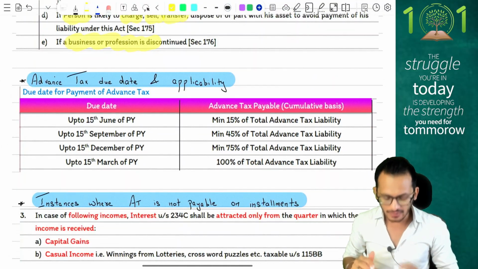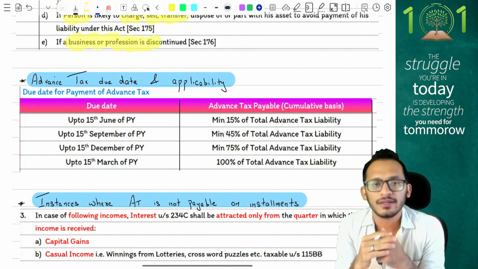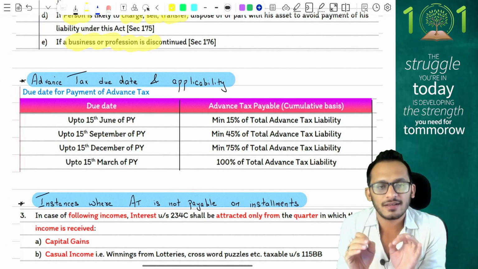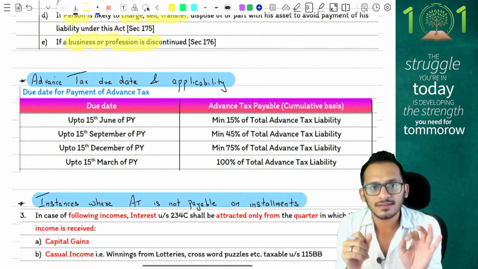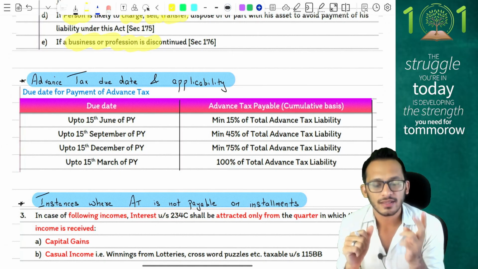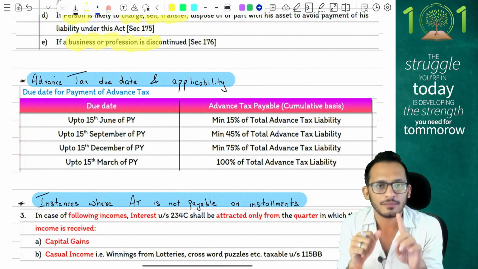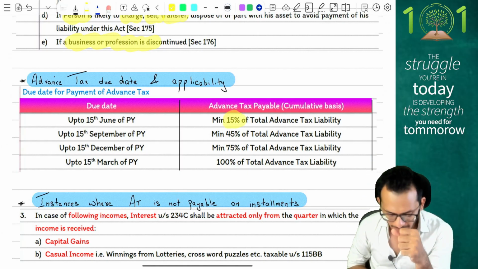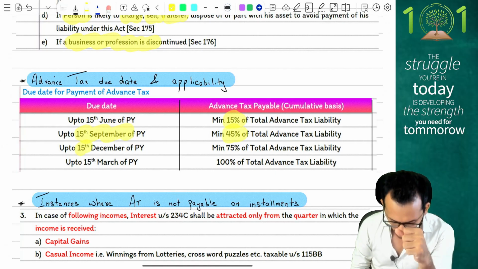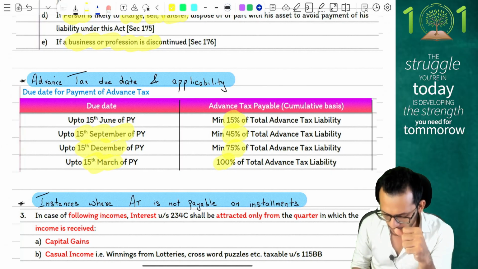Second, what are the advance tax due dates in income tax and what are the tax liabilities which you have to pay on these due dates? Income tax says you will be liable to pay advance tax if your advance tax payable goes more than 10,000 rupees. Then you'll have to pay advance tax in 4 installments. Installment number 1 will be on 15th June where you'll pay 15% of your advance tax liability. Then 15th September where you'll pay 45% of your tax liability. Then 15th December where you'll pay 75% of your tax liability, and 15th March where you'll pay 100% of your tax liability.